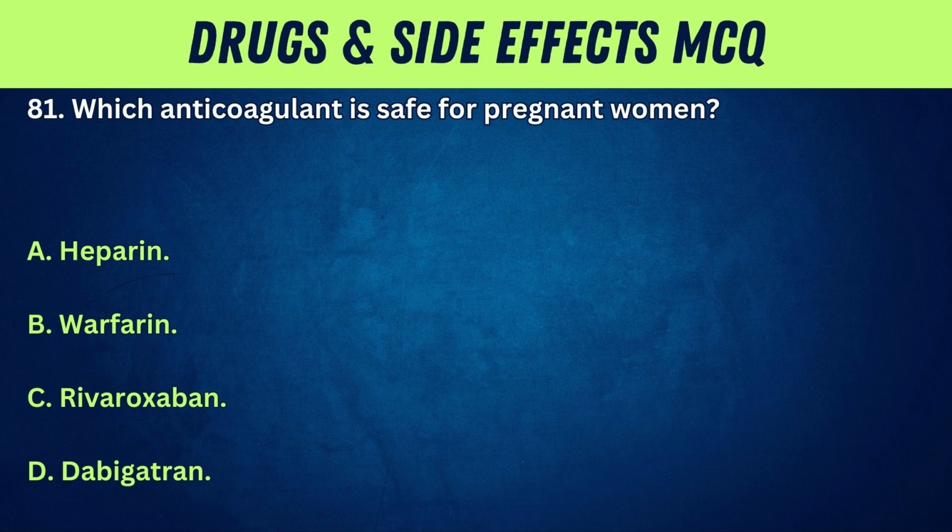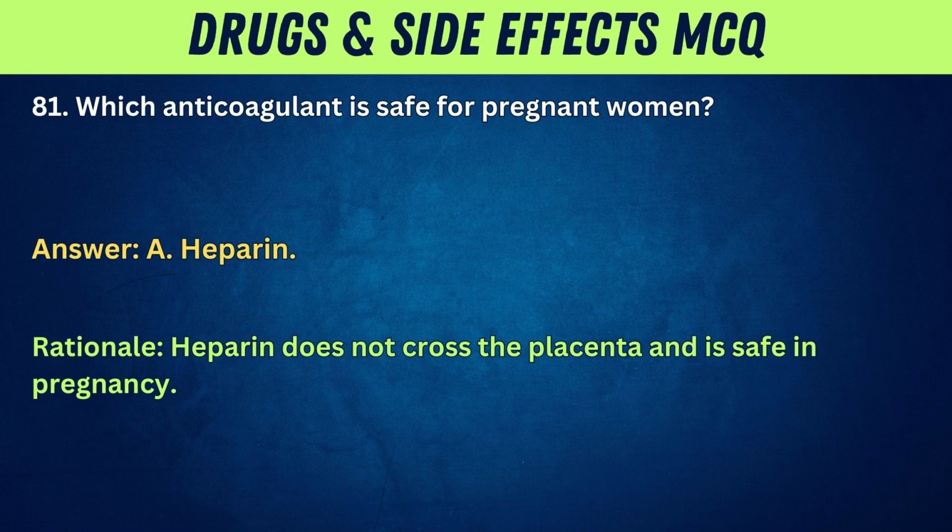81. Which anticoagulant is safe for pregnant women? A. Heparin. B. Warfarin. C. Rivaroxaban. D. Dabigatran. Answer: A. Heparin. Rationale: heparin does not cross the placenta and is safe in pregnancy.